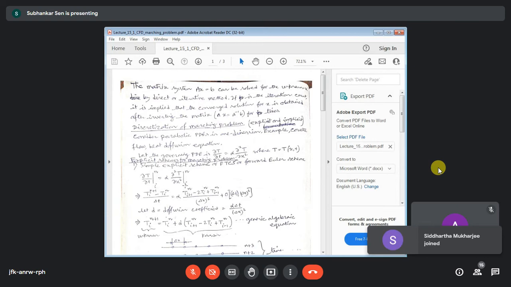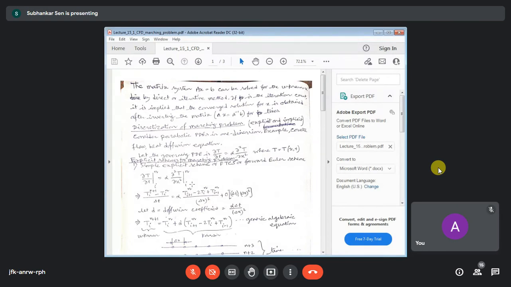So i is the spatial coordinate and n is the indicator of the time level. We are discretizing the time derivative at the ith point at the nth time level, and also the right hand side of this equation at one arbitrary node i at the nth time level. Alpha is a constant, so the value of alpha will be the same at all i and all n.